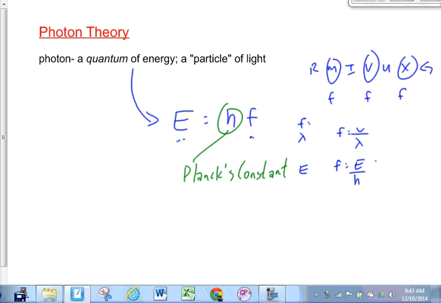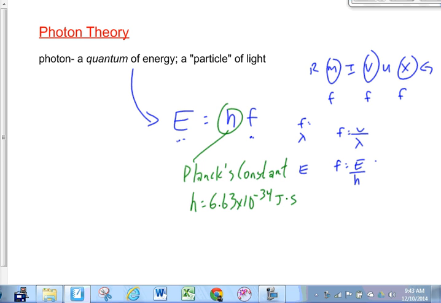Now, he didn't introduce the idea of particles of light, so we're going to give most of the credit to Einstein here. But this guy Planck, who came up with the idea of levels of energy, has to be at least given some credit. So we name a constant after him. What's the value of his constant? 6.63 times 10 to the minus 34. Not joules per second, joules times seconds.